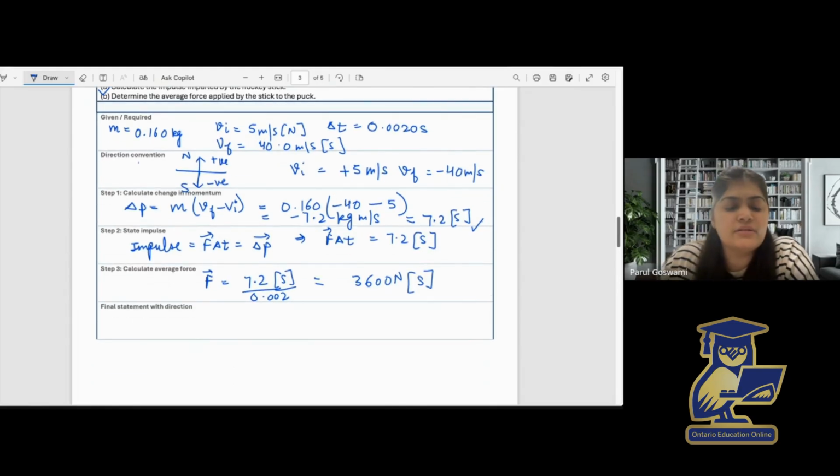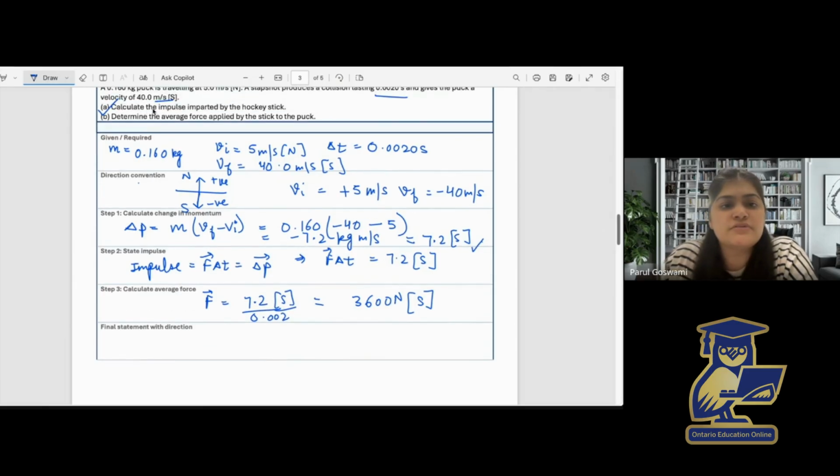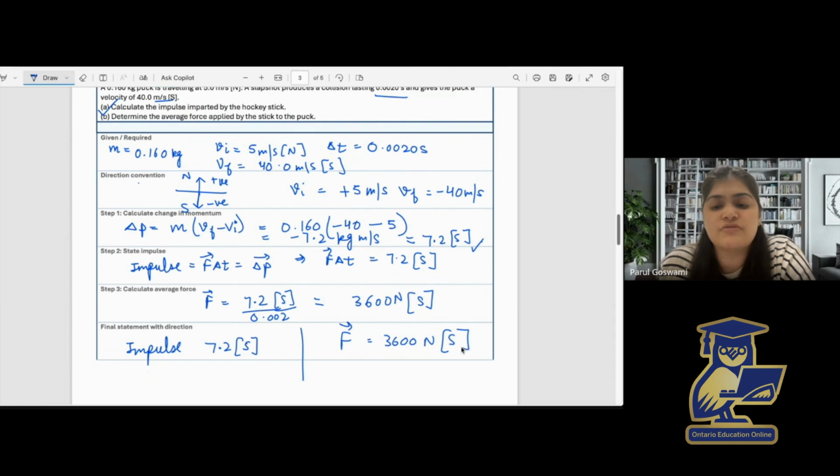So what's the final answer? We can write the average force. So first, impulse. We have already calculated impulse. So impulse is 7.2, and the direction is south. And then we have average force, which is 3600 newtons, and again the direction is the same as that of impulse, which is south.